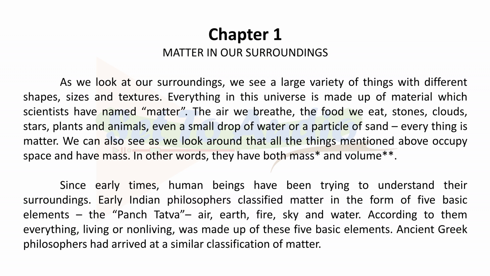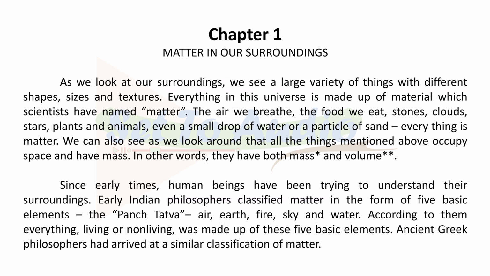We can also see as we look around that all the things mentioned above occupy space and have mass. In other words, they have both mass and volume. Since early times, human beings have been trying to understand their surroundings. Early Indian philosophers classified matter in the form of 5 basic elements: the Panch Tattva, air, earth, fire, sky and water. According to them, everything, living or non-living, was made up of these 5 basic elements.